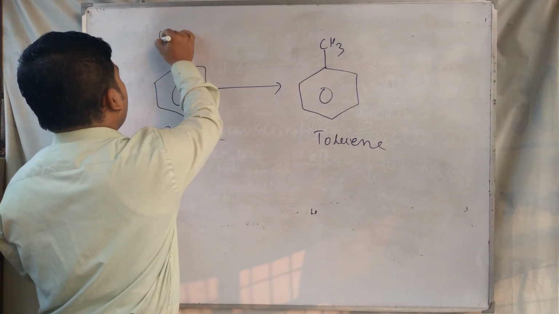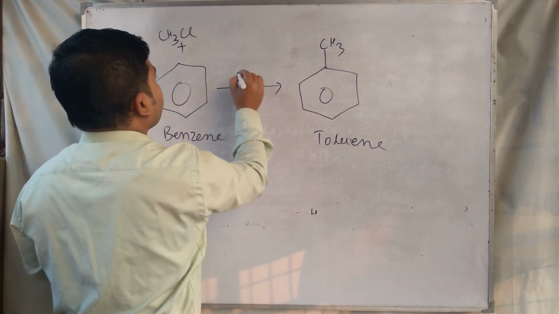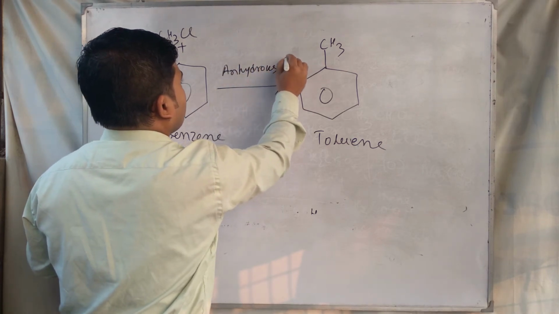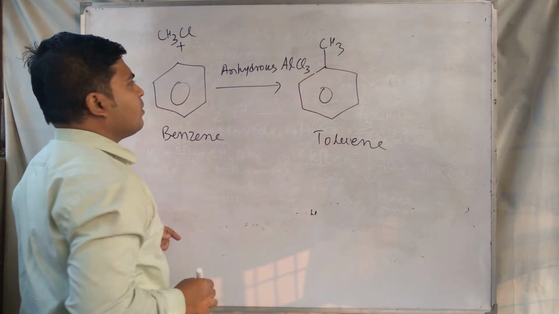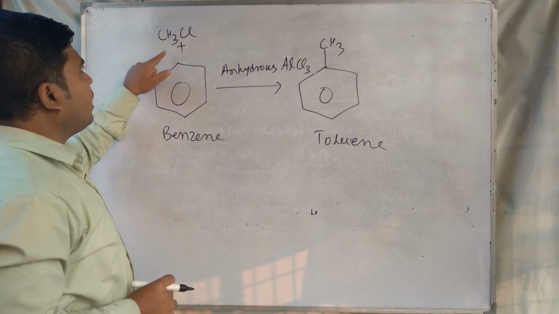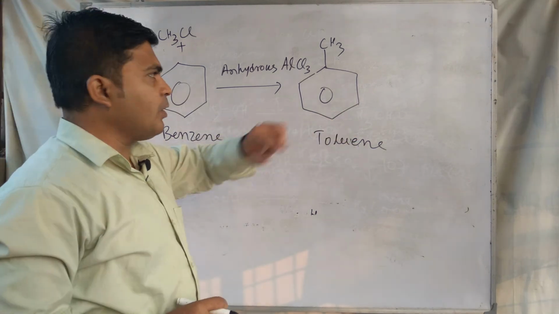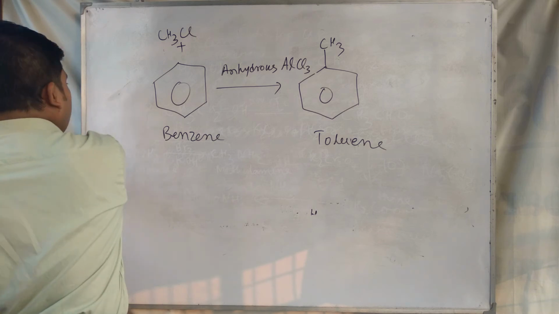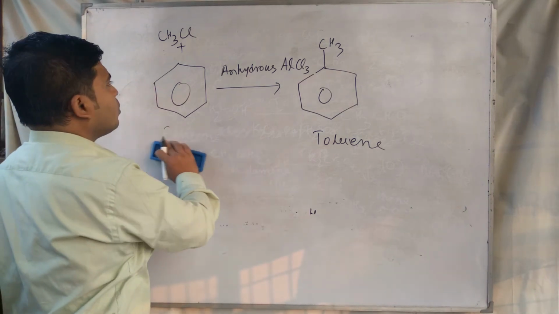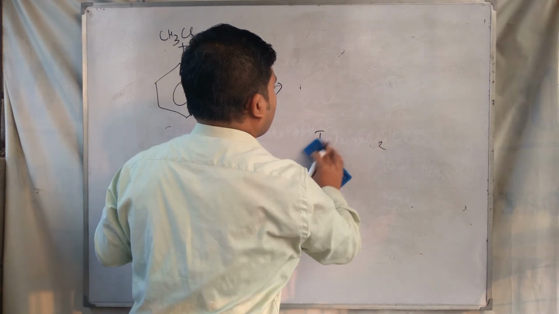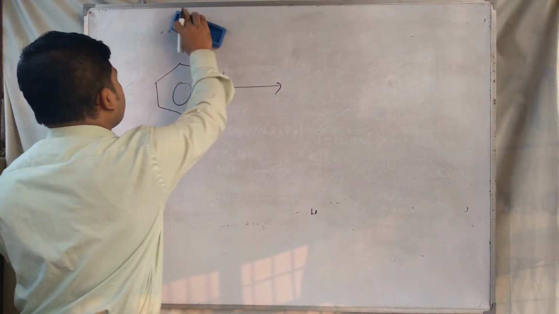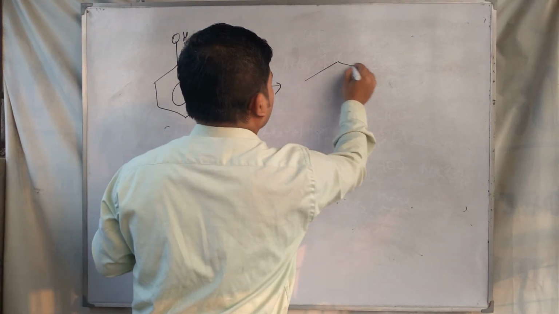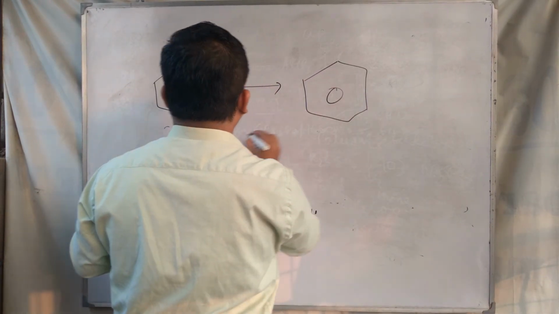With benzene you have to add methyl chloride and anhydrous aluminum chloride, anhydrous AlCl3, to change benzene to toluene. It is an easy process. Next, suppose we want to change phenol to benzene.